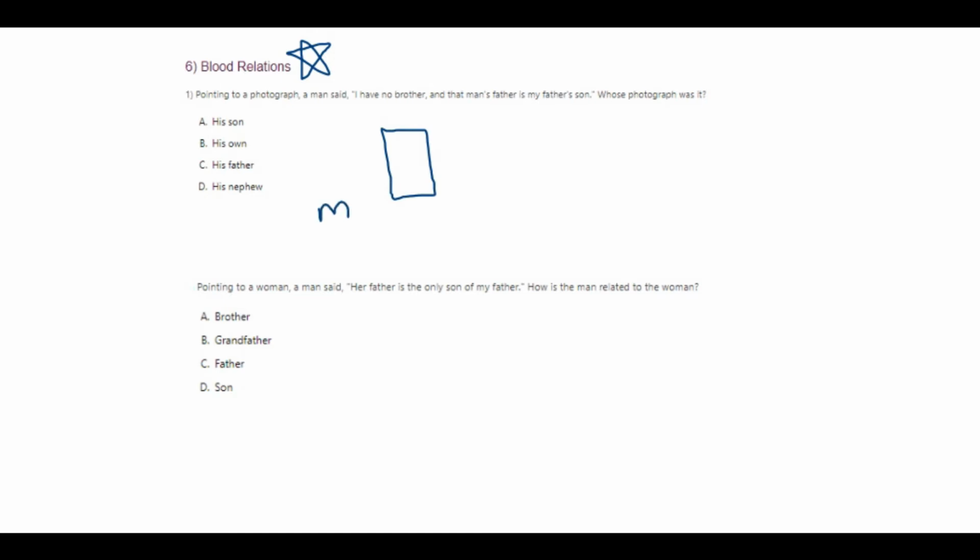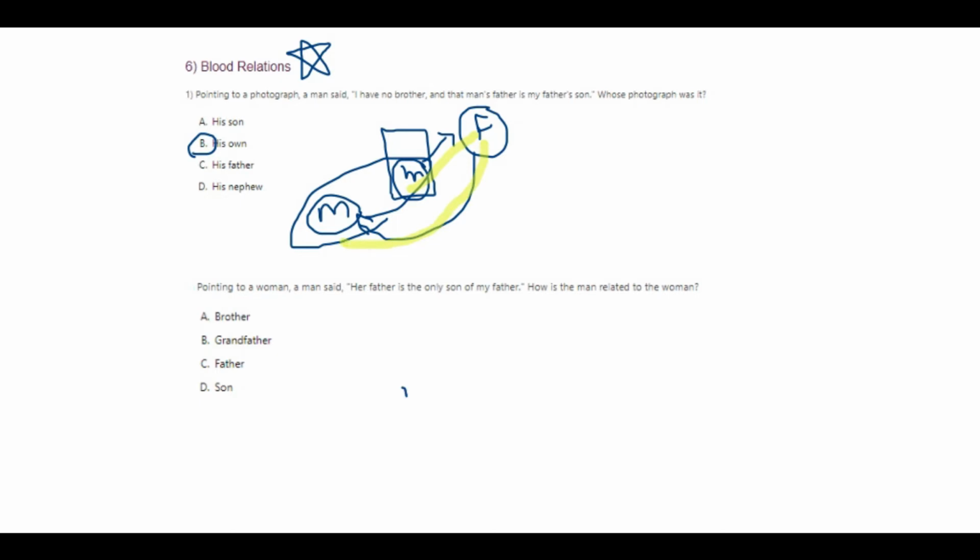okay, this man said, this guy has no brother, and this man's father is nothing but my father's son. So which means the man and the photograph are the same. So it is his own. Okay. He said that the man's father, this is the man's father, is my father's son. Okay.